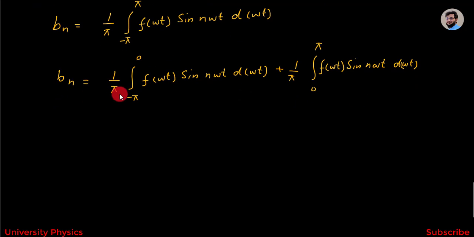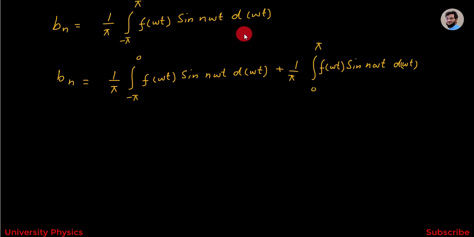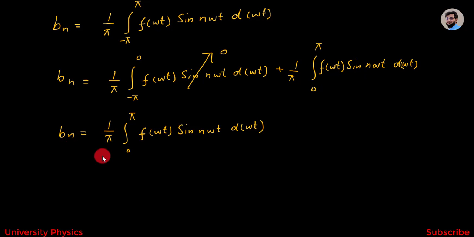Here we know that when the limits are from minus pi to 0, f omega t is equal to 0. So this whole term is equal to 0 and we will get bn is equal to 1 over pi integration from 0 to pi f omega t sin n omega t d omega t.